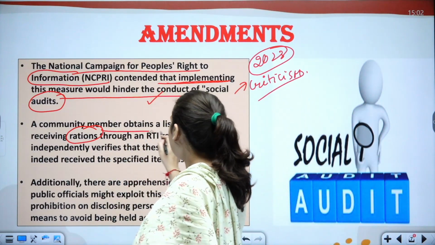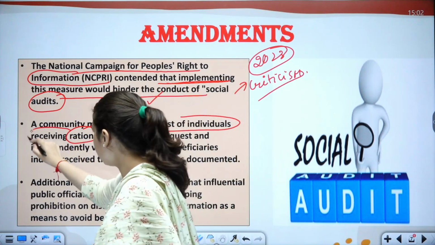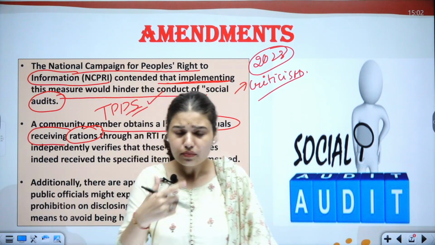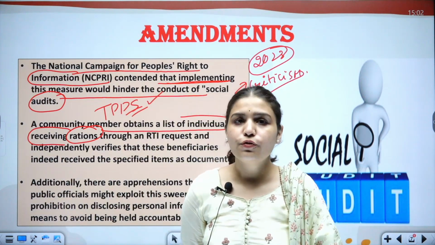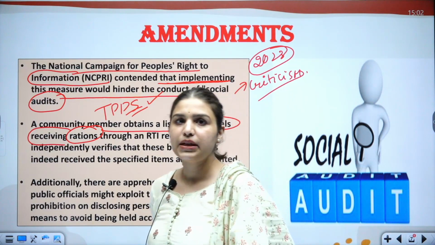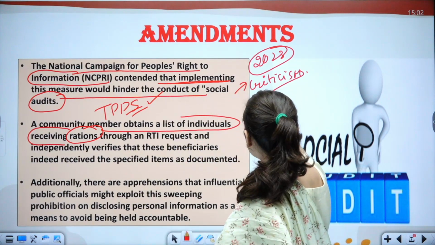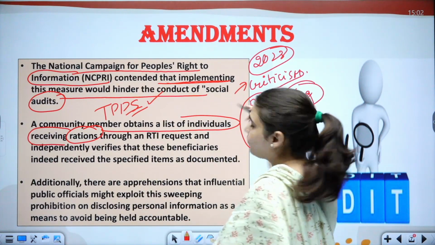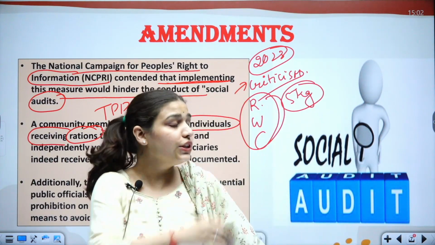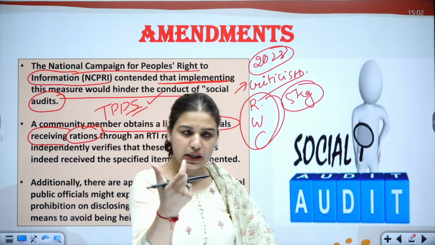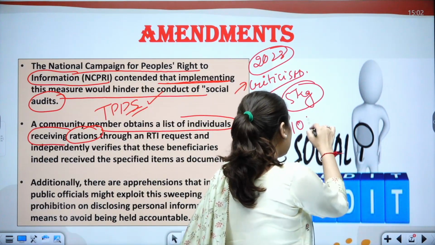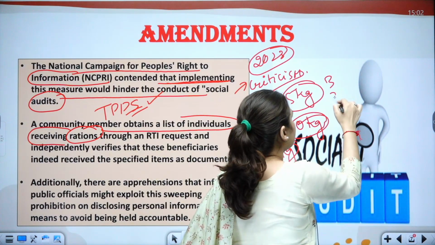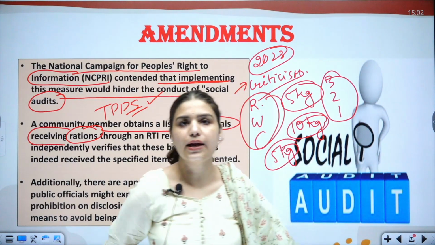A community member obtains a list of those receiving ration through the public distribution system. There are a lot of acts, for example, the National Food Security Act. The BPL families get rice, wheat and coarse grain, 5 kg. Before COVID, they used to get 5 kg each, but during COVID it was increased to 10 kg, and again it has been reduced to 5 kg only, and this is at 3 rupees per kg, 2 rupees per kg and 1 rupee per kg.